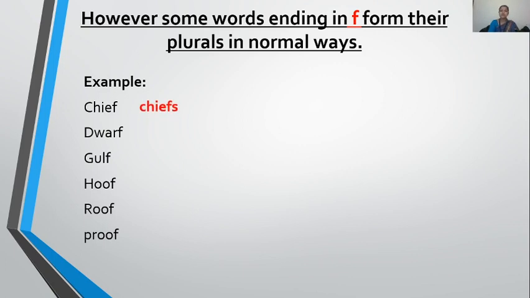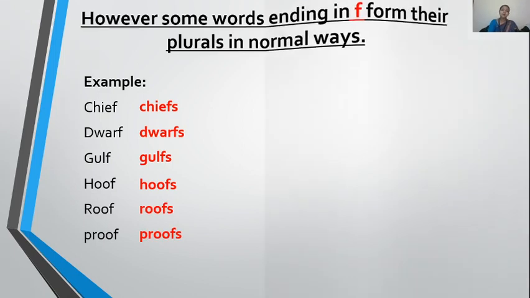Look at chef. Chef is singular, so plural is chefs. Daft is again singular. Gulf. Hoof. Roof. And proof. These words you have to learn, children. You have to memorize them. Clear? Because here an exception is there, so in such cases you have to memorize them.